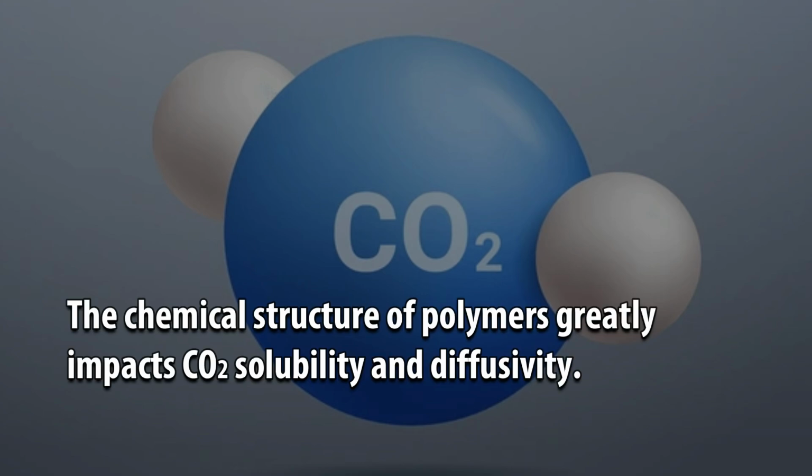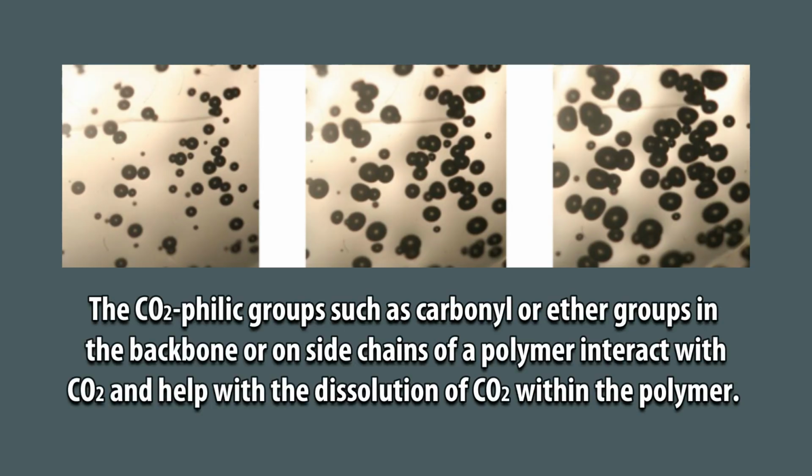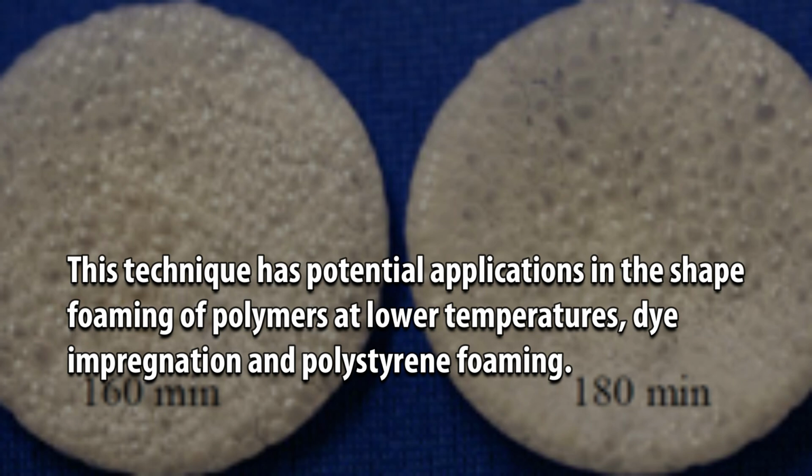The chemical structure of polymers greatly impacts CO2 solubility and diffusivity. The CO2-philic groups such as carbonyl or ether groups in the backbone or on side chains of a polymer interact with CO2 and help with the dissolution of CO2 within the polymer. This technique has potential applications in the shape forming of polymers at lower temperatures, dye impregnation and polystyrene forming.